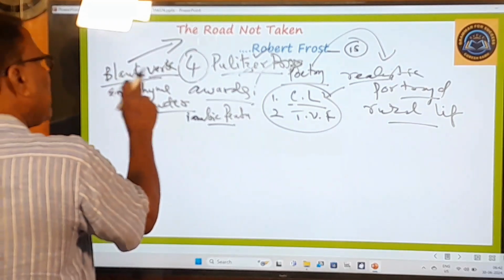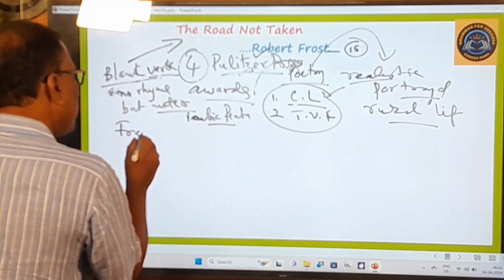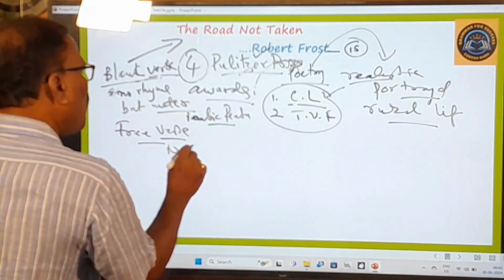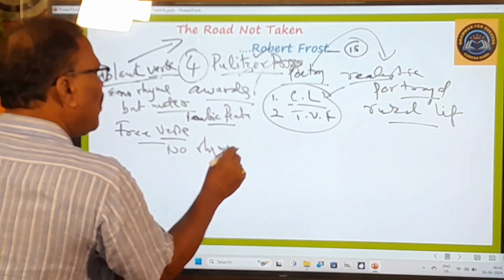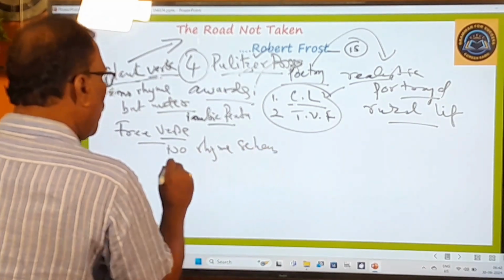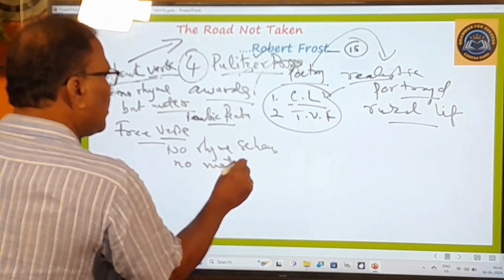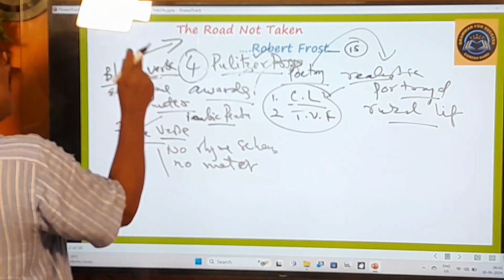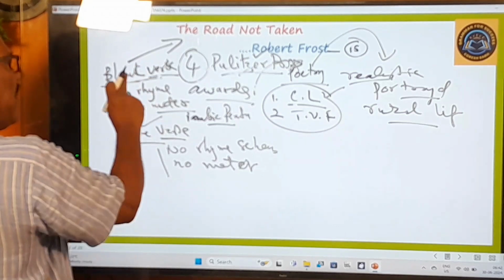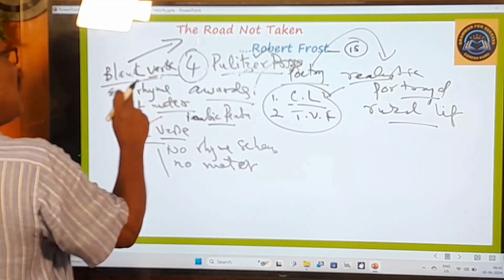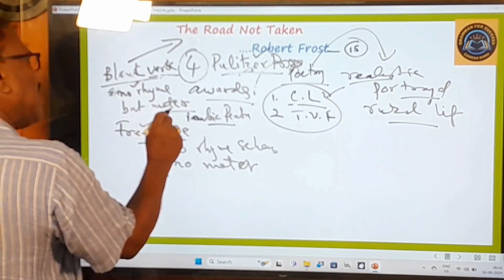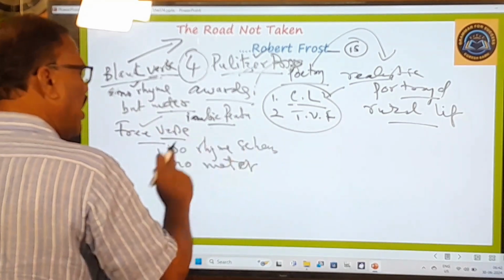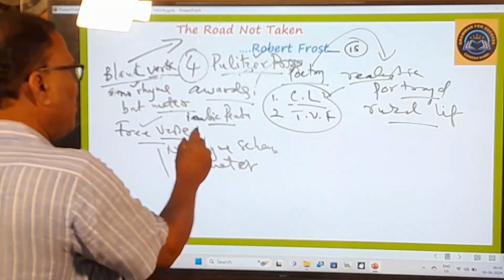And as against this, free verse is also there. Free verse means no rhyme scheme and no meter. So this is called free verse. See the difference between blank verse and free verse. Blank verse means it has no rhyme, but it has meter. In free verse, no rhyme scheme and no meter. These two things will not be there.